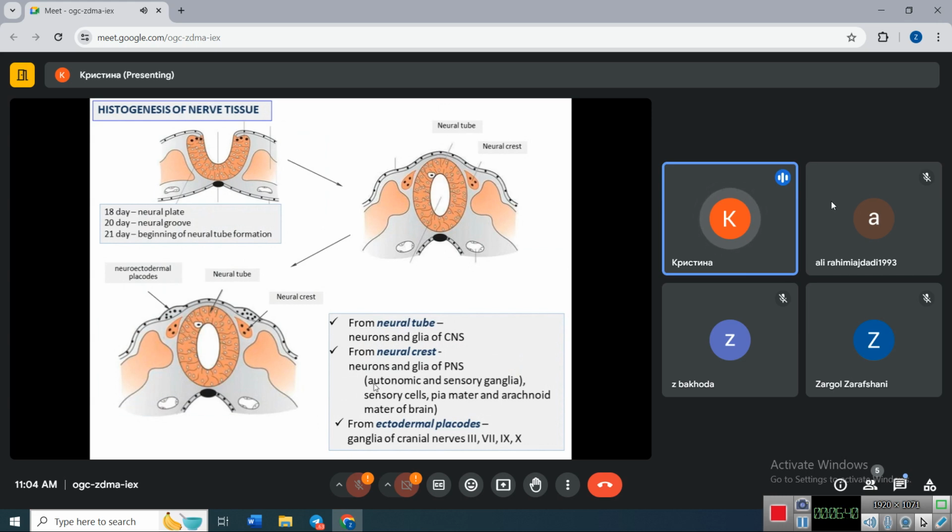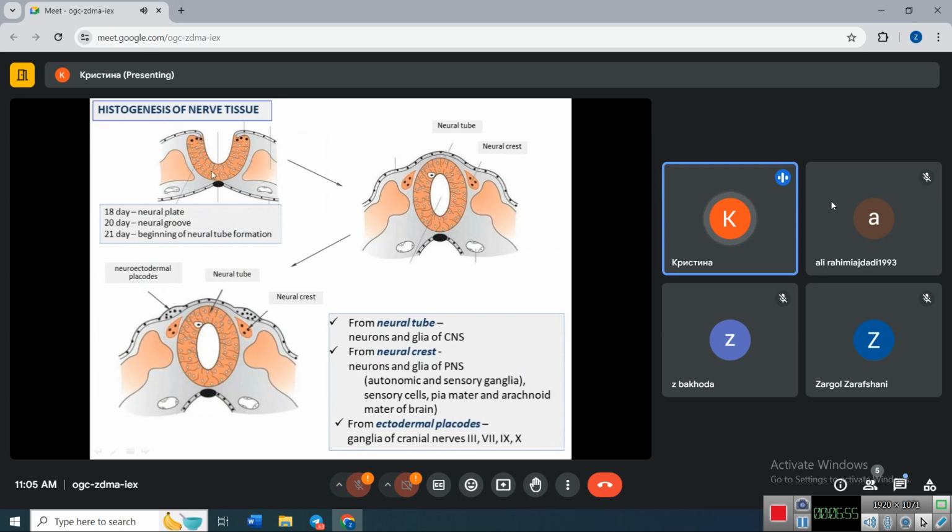Histogenesis of nerve tissue starts when neural tube starts to be formed. This process starts at day 18 of embryonic development, and this process is called neurulation.